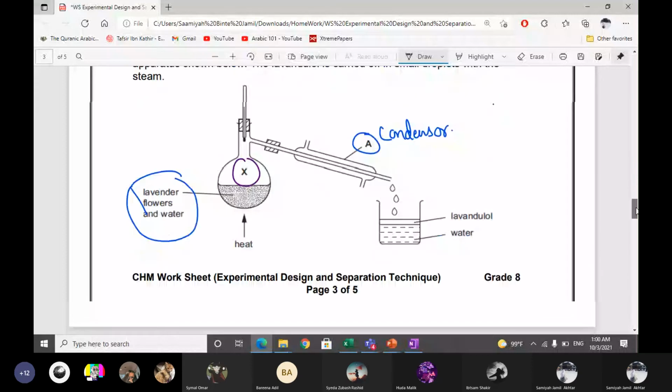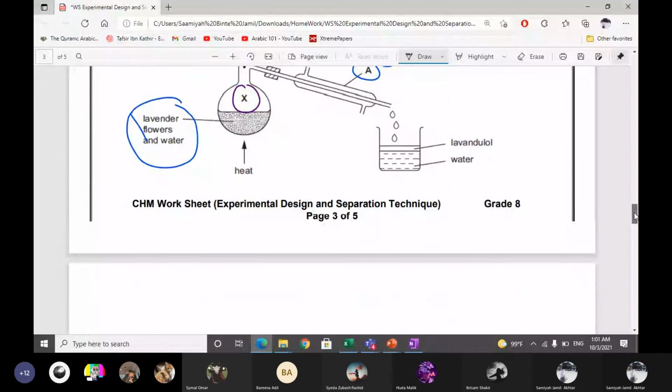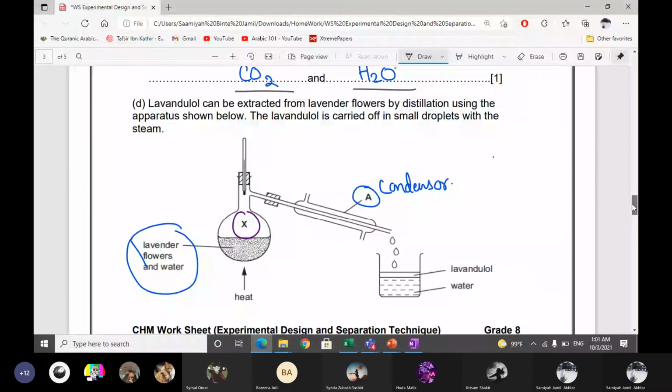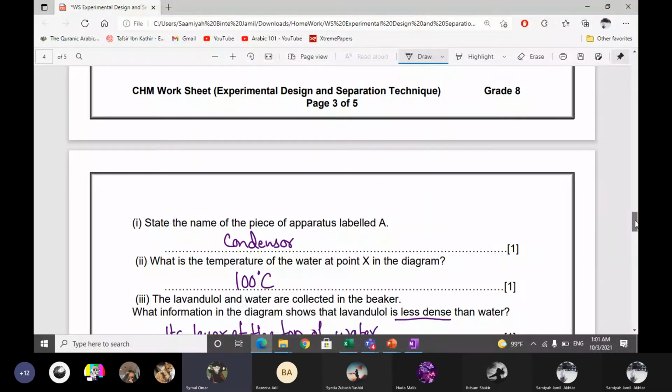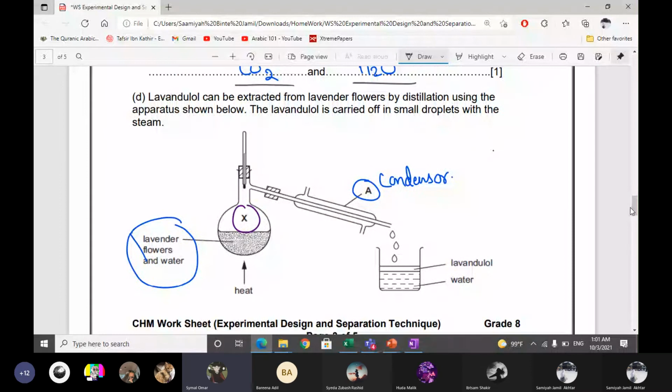Okay, next. Again, the apparatus, and we have lavendulol and water. They'll be separated by fractional distillation. State the name of the apparatus. Condenser. What is the temperature of water at point X? 100 degrees Celsius, because the water will evaporate. Water is evaporating, so at 100 degrees Celsius it will evaporate.